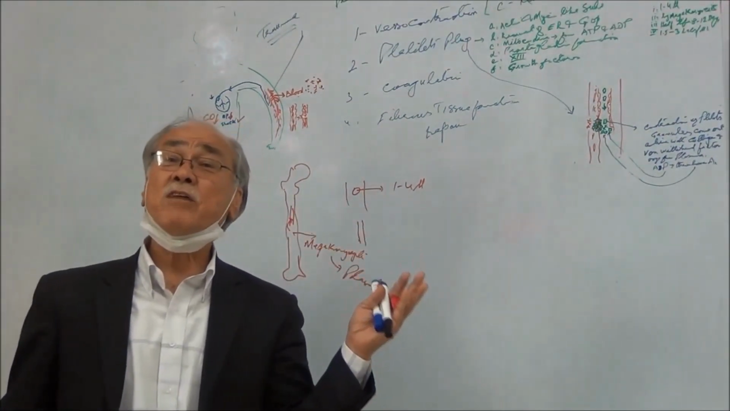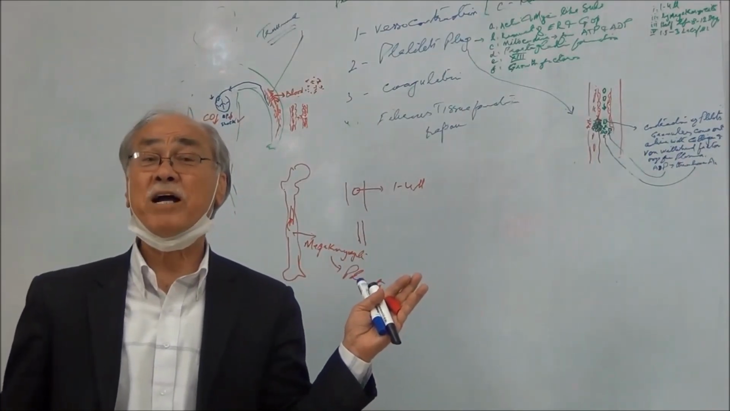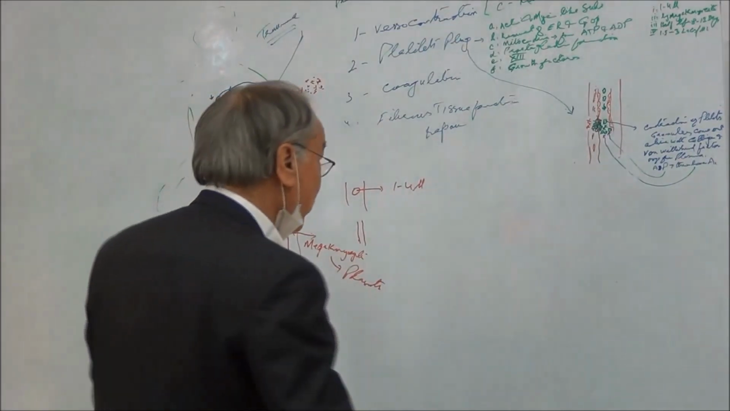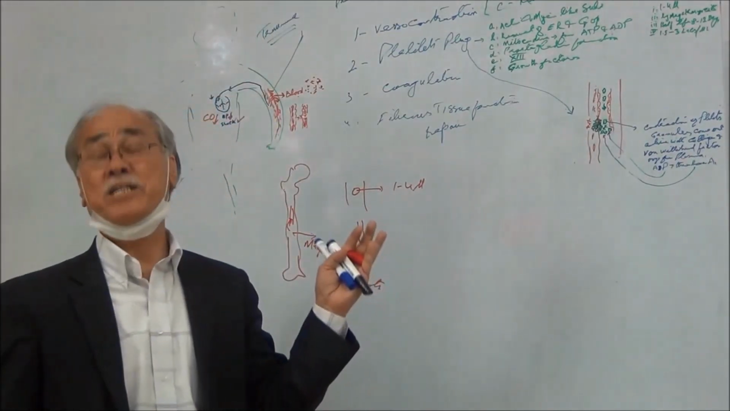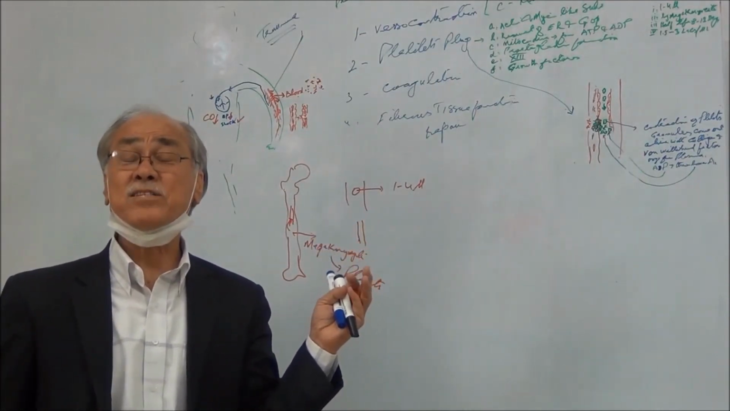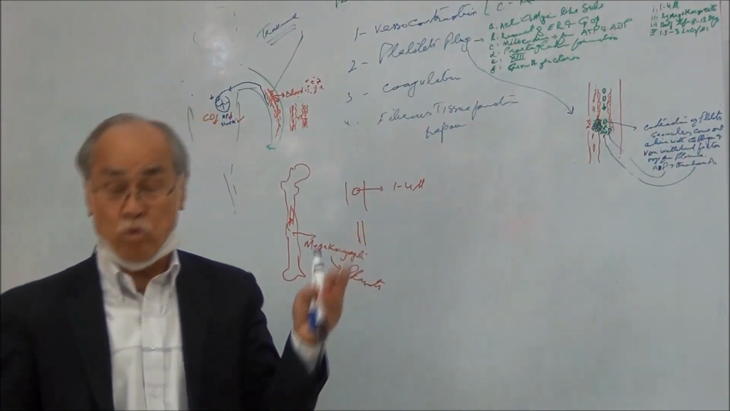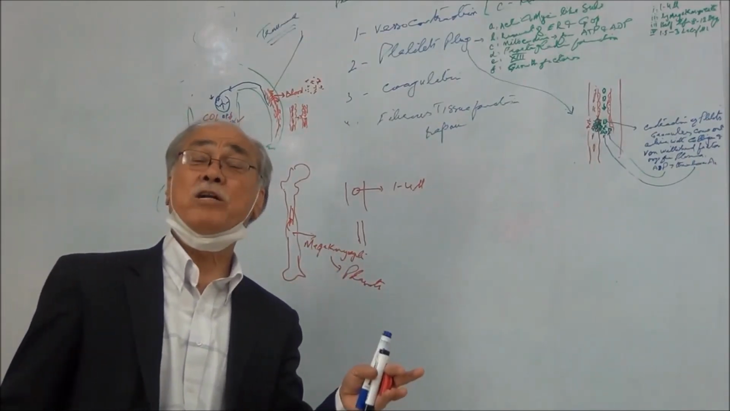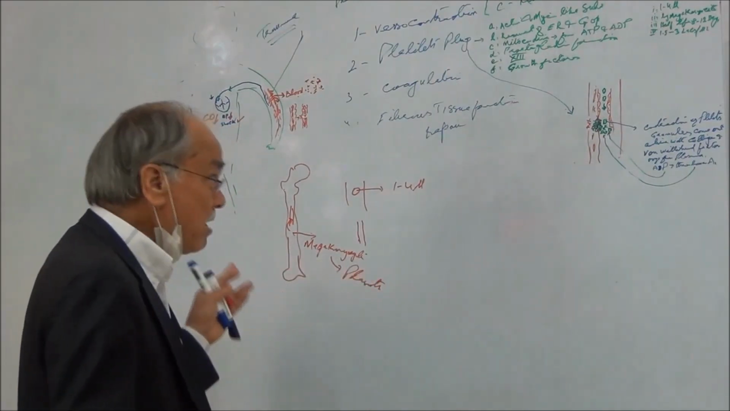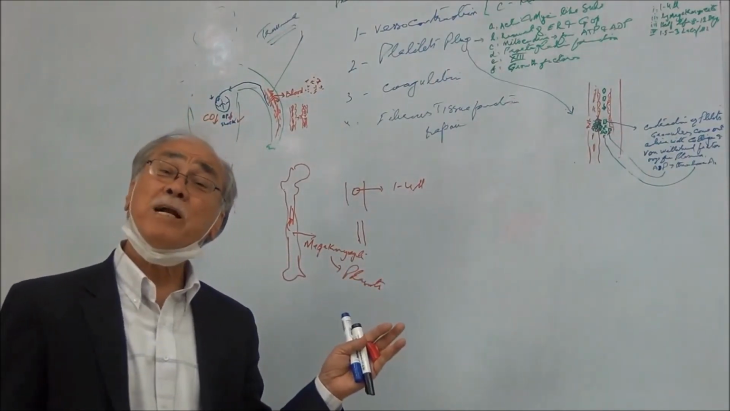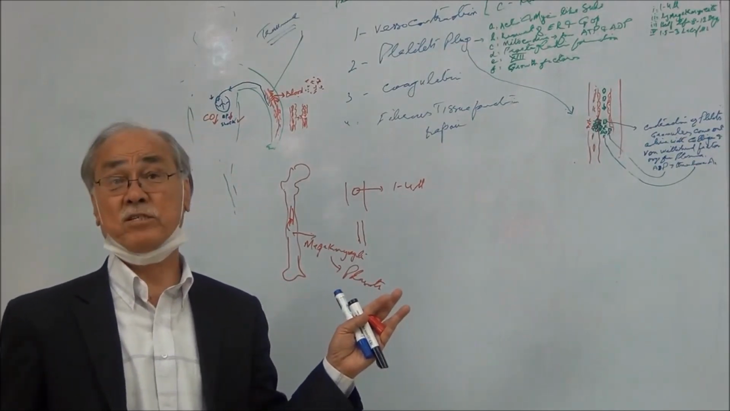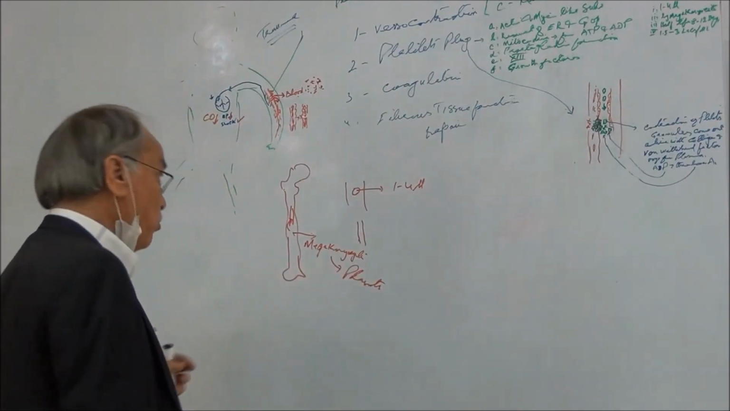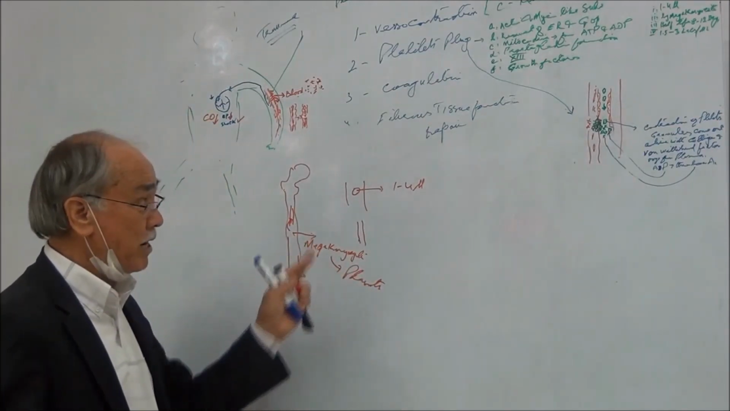We know that the concentration of the platelets in the blood is 1.5 to 3 lakhs per cubic millimeter, or per microliter. And also the half-life of these platelets is from 8 to 12 days.